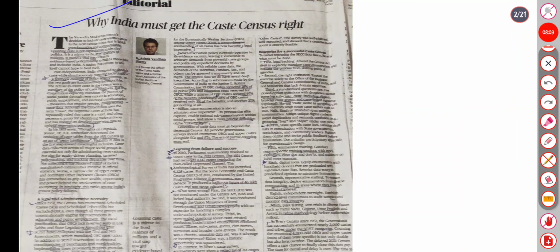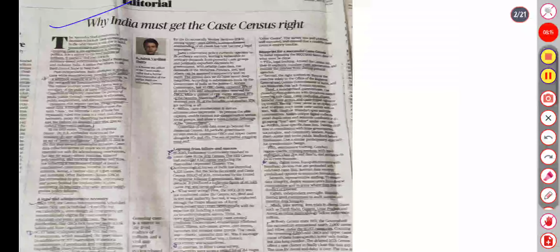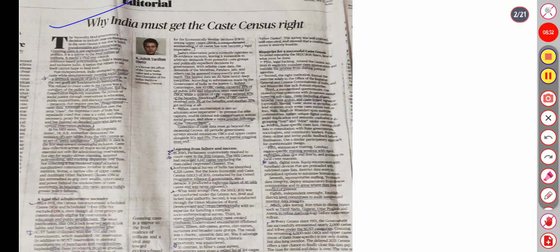Next is about why India must get the caste census right. Counting caste is not a capitulation to identity politics. After independence, India attempted to abolish caste while simultaneously pursuing social justice, a textbook example of policy schizophrenia, two goals fundamentally incompatible. These measures require precise disaggregated caste data. In his 1955 essay, Thoughts on Linguistic States, Dr. B.R. Ambedkar denounced the omission of caste tables from the 1951 census.